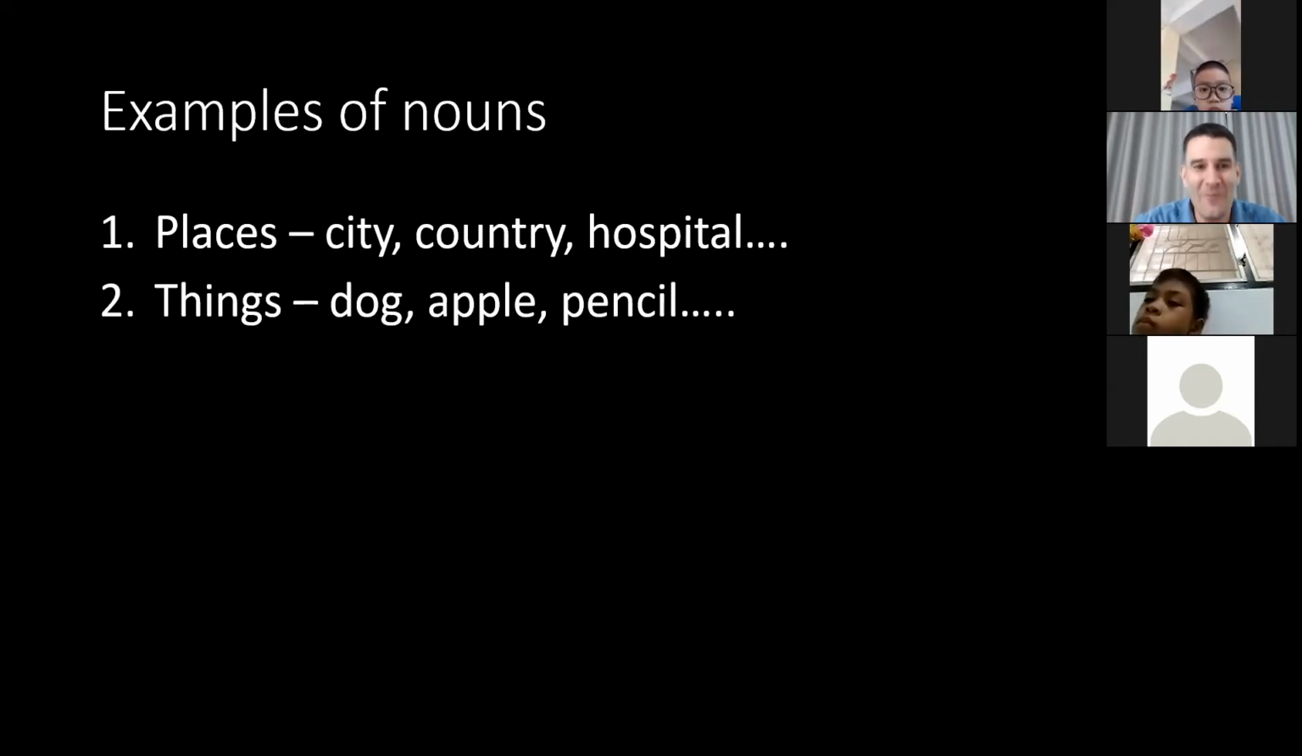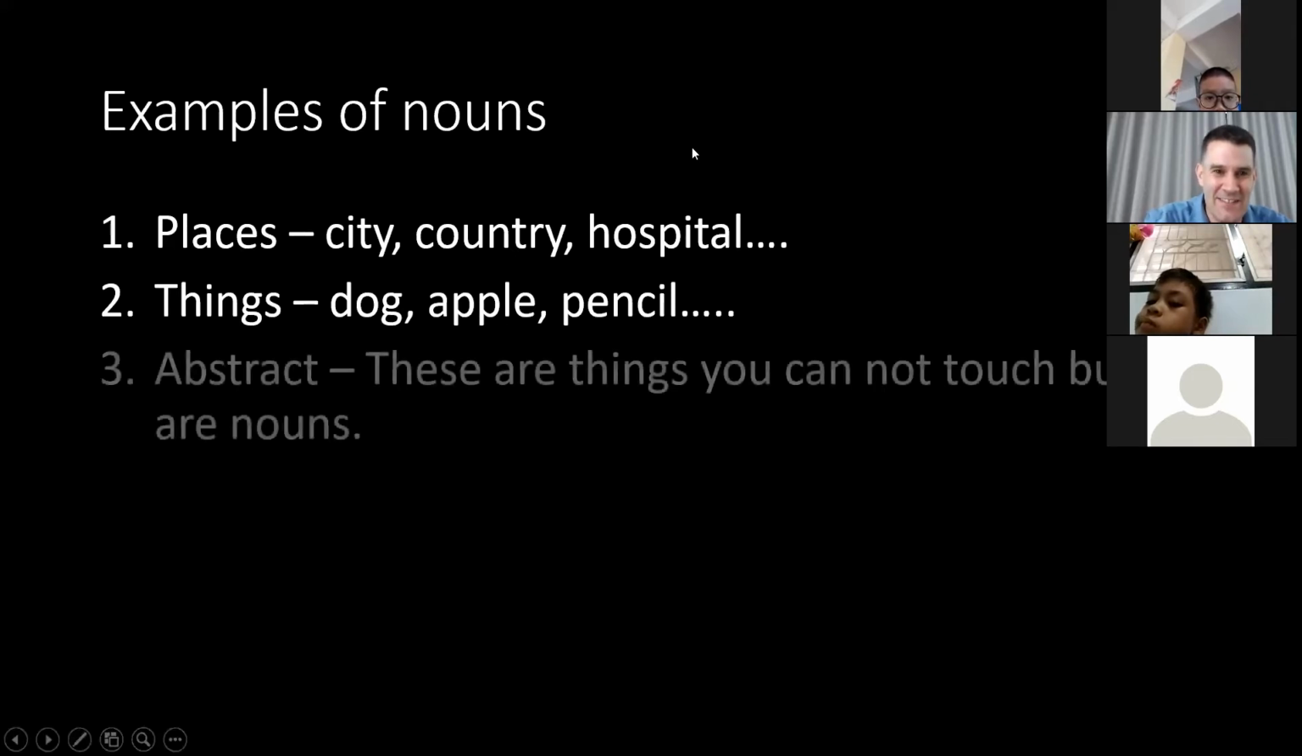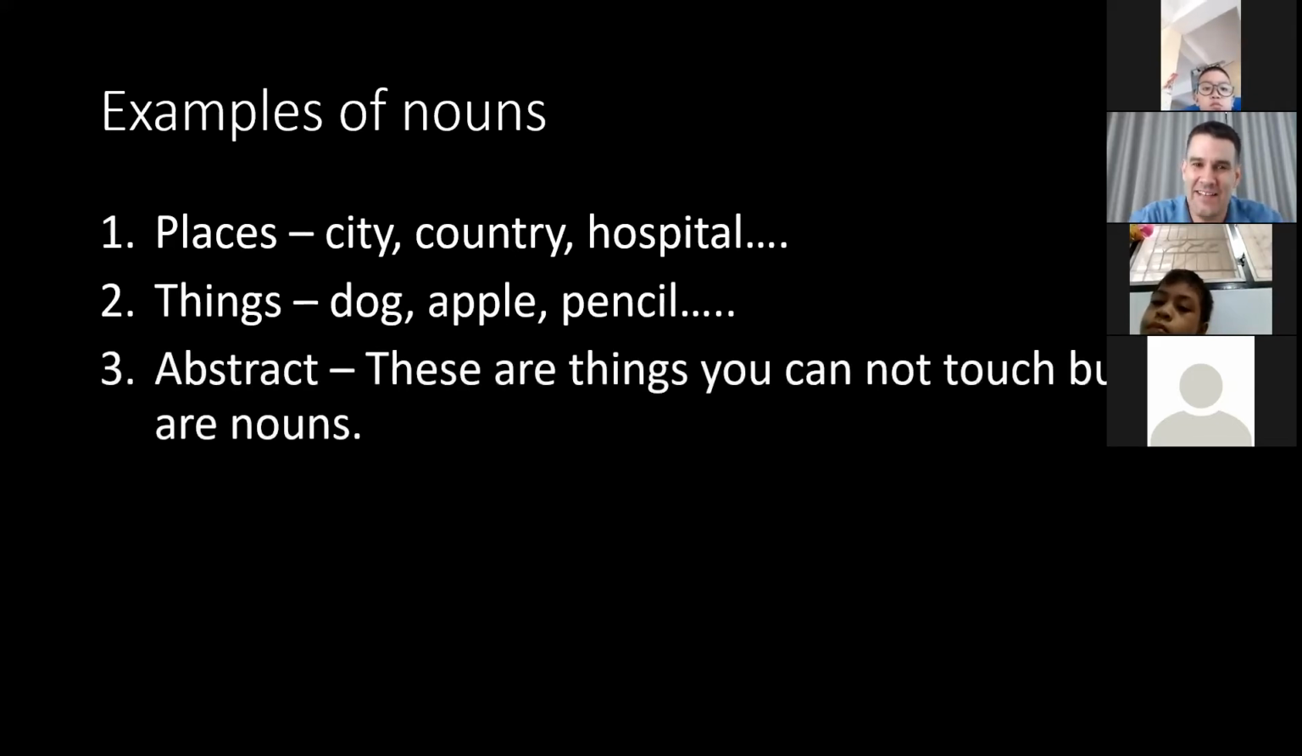But there is one more type of noun that is quite difficult many times for students to see that they are nouns. And these are abstract nouns. So we will not talk much about this today, but it becomes more important in grade 6 and in Matthew, you will learn more about these. These are nouns that you cannot touch. So most nouns you can touch, but abstract nouns you cannot touch. So I will give you a few examples of these.